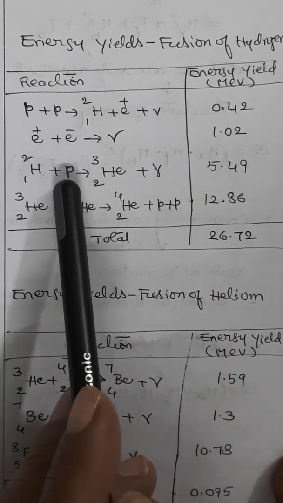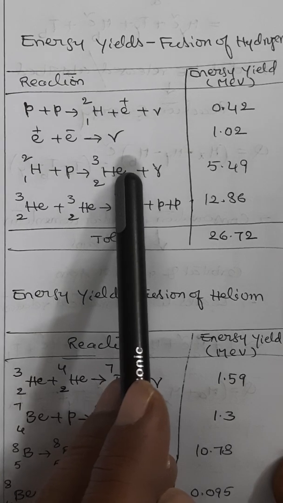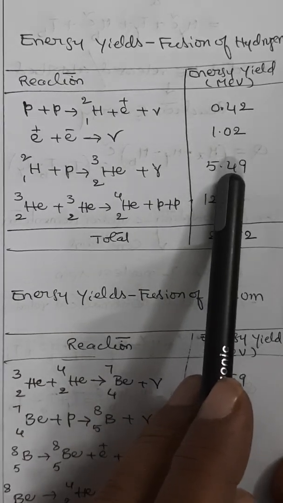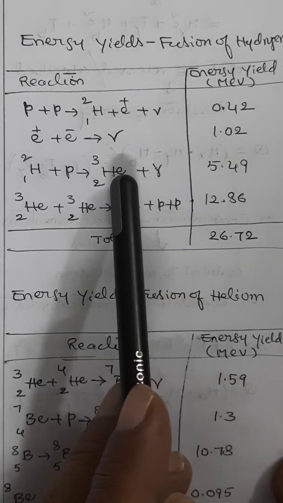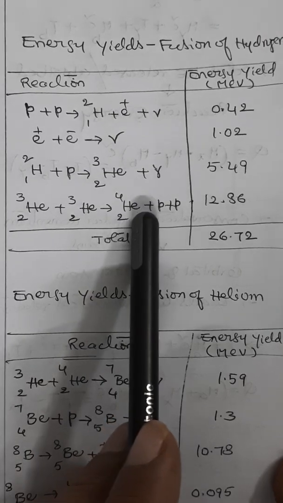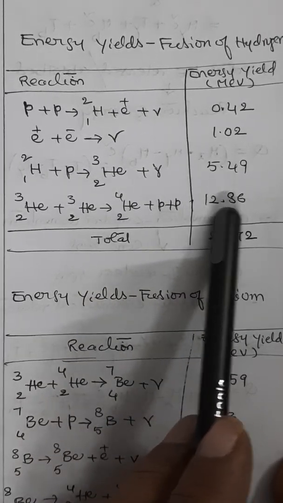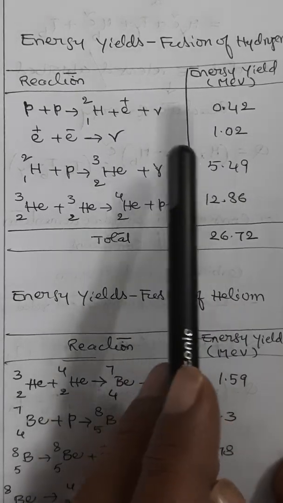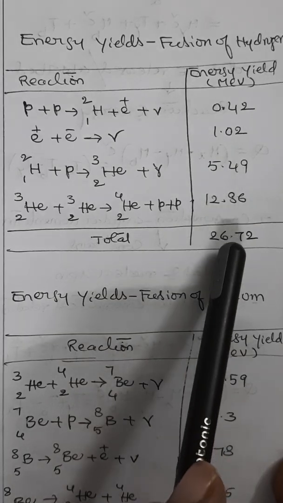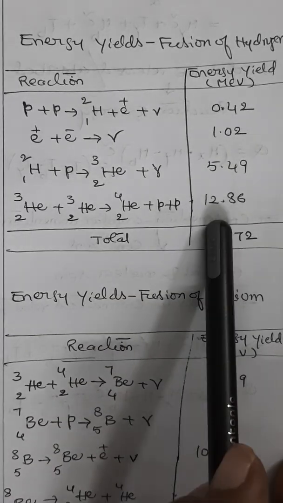In a hydrogen-proton fusion, you will have He3 with gamma radiation release with an energy of 5.49 million electron volts. Similarly, this He3, when combined with another He3, becomes helium with the release of two more protons with an energy of 12.86. So together, the total energy yield of fusion reaction of hydrogen you can get is 26.72 million electron volts.